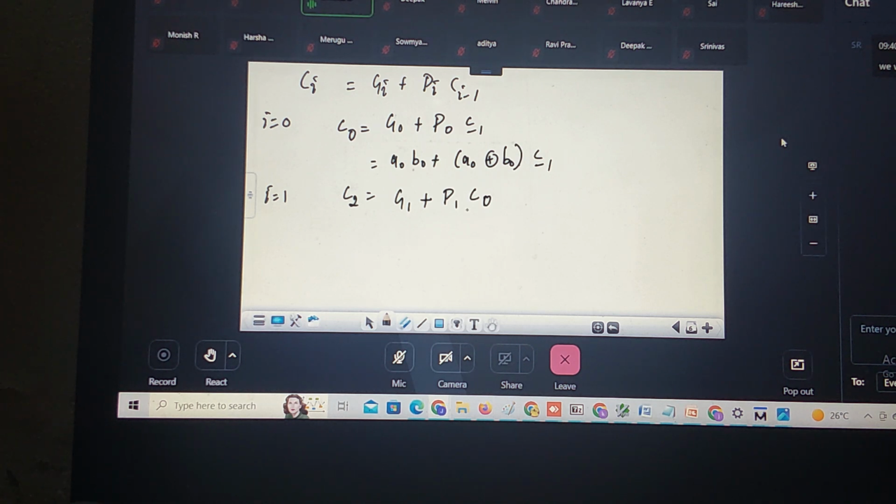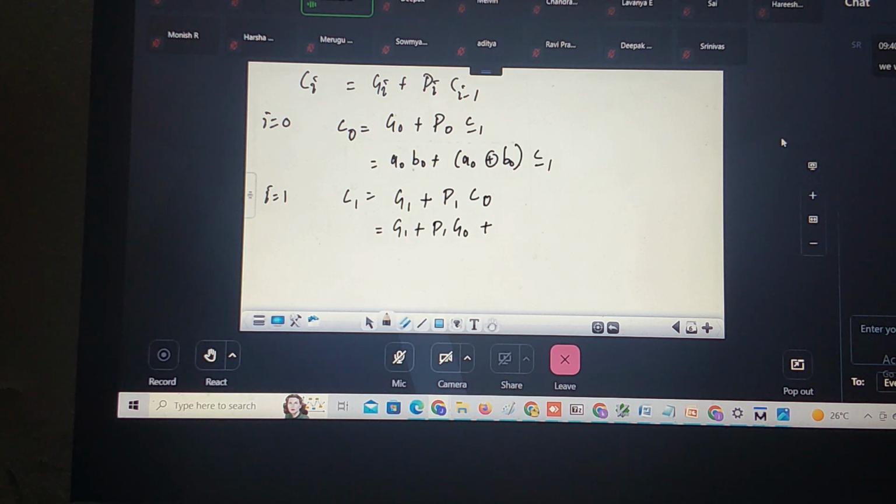Correct. Again, when I put i is equal to 1, then this becomes what? C1. C1 is equal to G1 plus P1 into what? C naught. I know what C naught is, right? C naught is nothing but this is the one. This is equal to G1 plus P1 into G naught plus... what is C naught value?